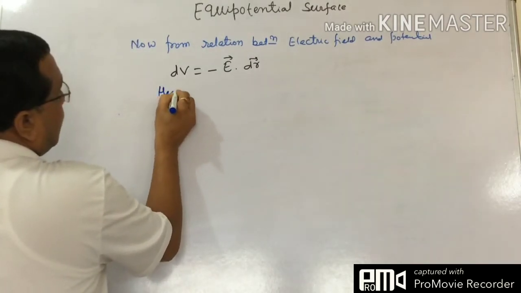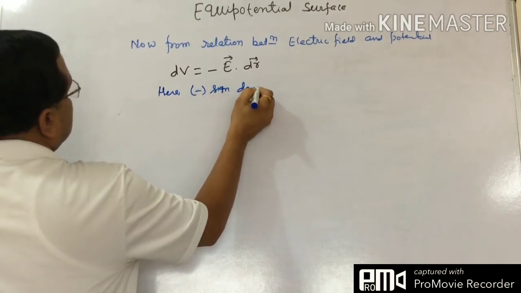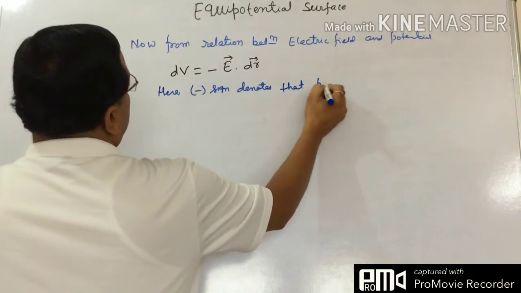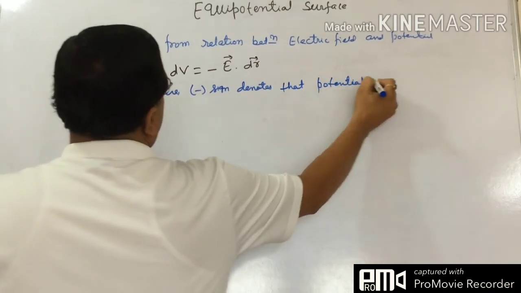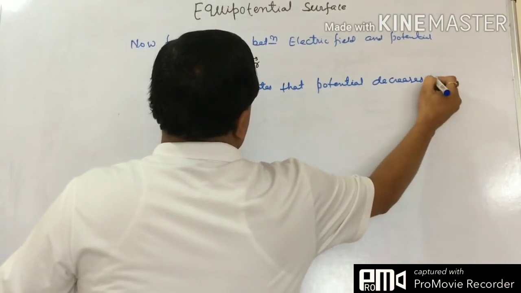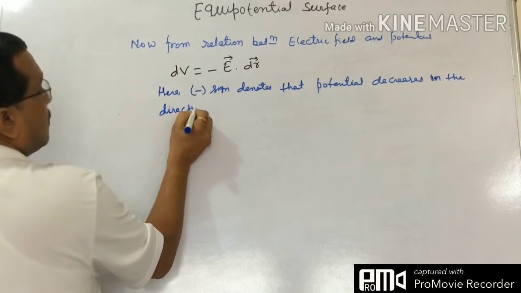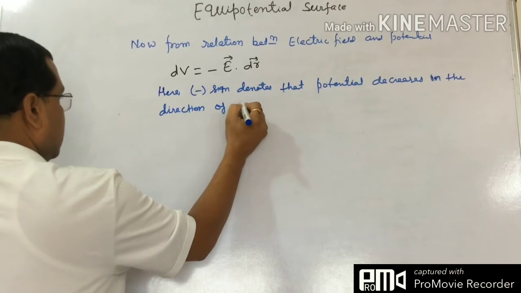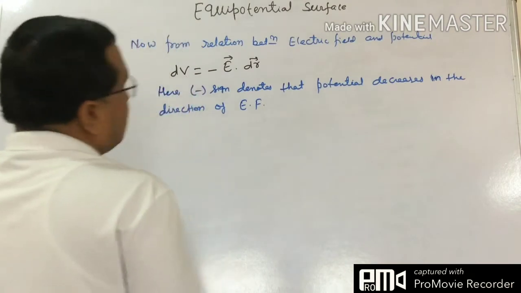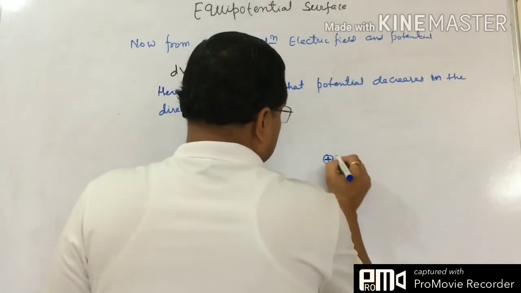Here the minus sign denotes that potential decreases in the direction of the electric field, right? Just suppose this is a positive charge, and these are the electric lines of force.